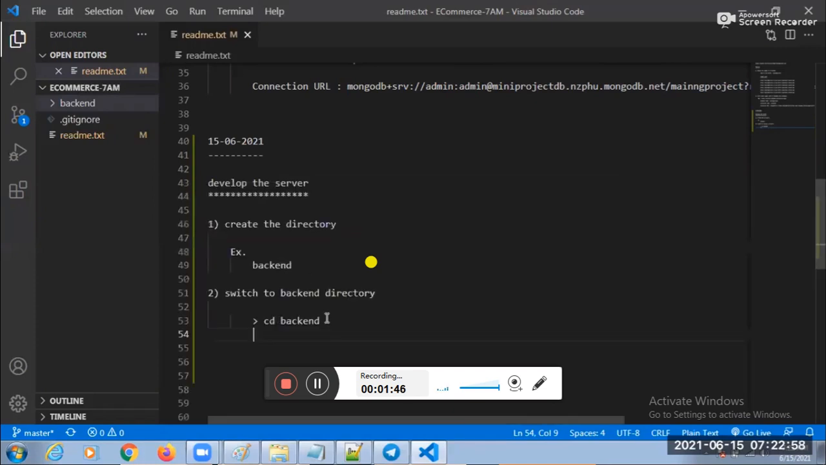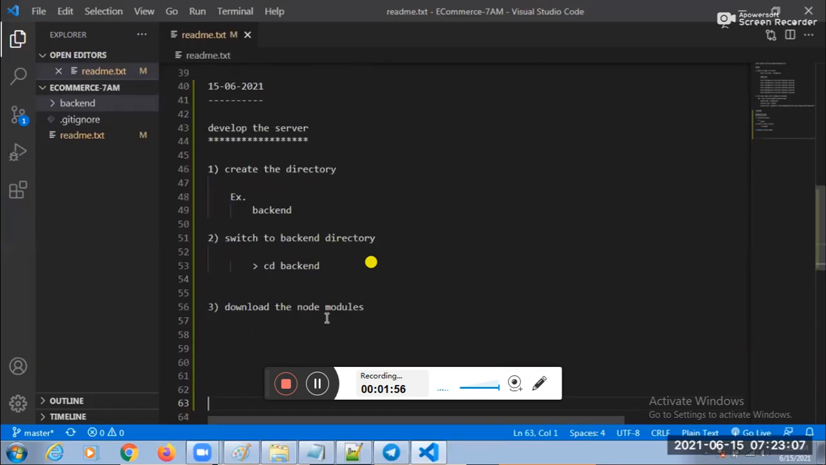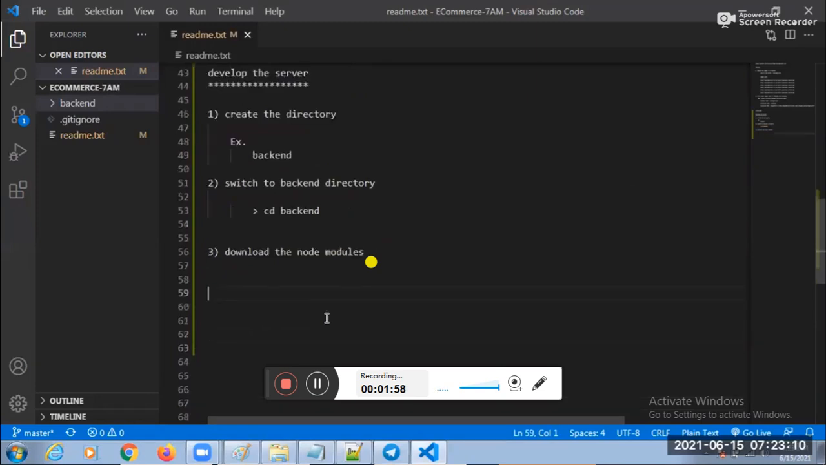Next one, third one is download the node modules. Fine. What is the first node module? Express. Can you people tell why Express? Express is used to develop the REST APIs.